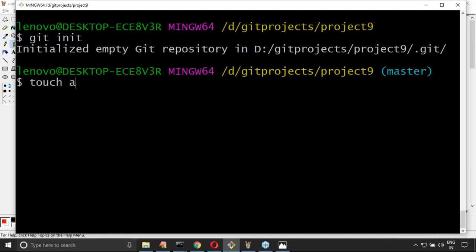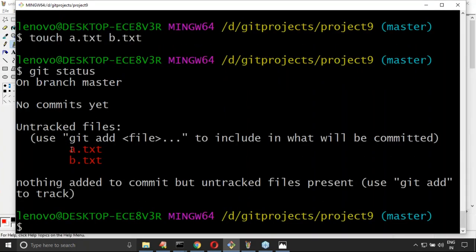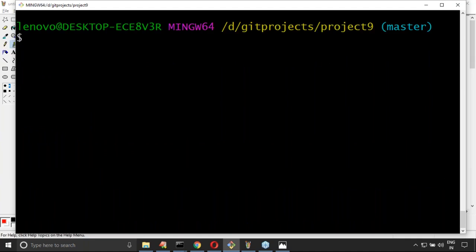Let me create two files: touch a.txt and then b.txt. Two files I created, right? Now if I observe git status, untracked files are there, a.txt and b.txt. Everything is as expected.